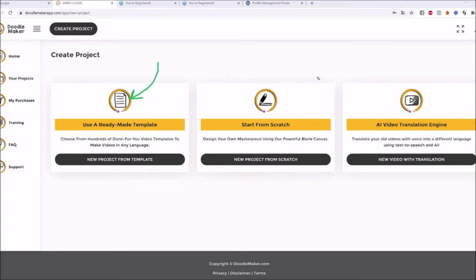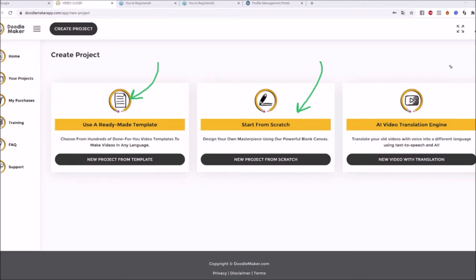More importantly, for the first time ever, you can create doodle videos completely with artificial intelligence using this option right here called start from scratch, meaning you paste a script and automatically it's going to create the doodle videos for you.